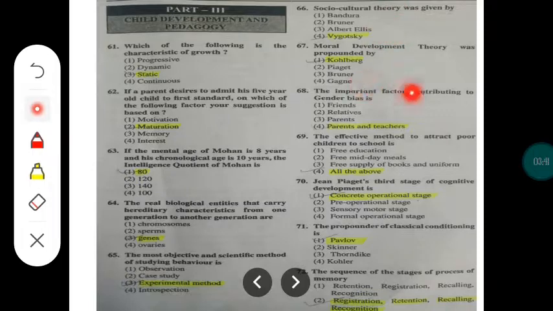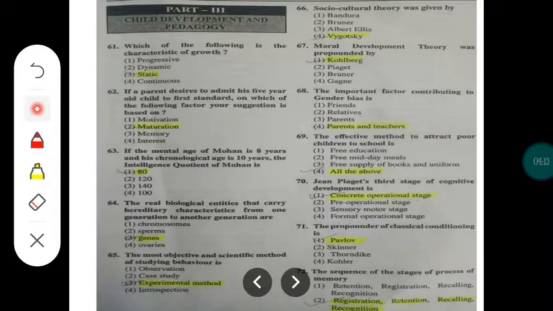The important factor contributing to gender bias is. So who are the persons contributing to gender bias? Who are the persons that are differentiating between a woman and a man, a girl and a boy? They are nothing but the parents and the teachers. Their role is the most important in contributing to gender bias. So the parents and teachers must be your option.